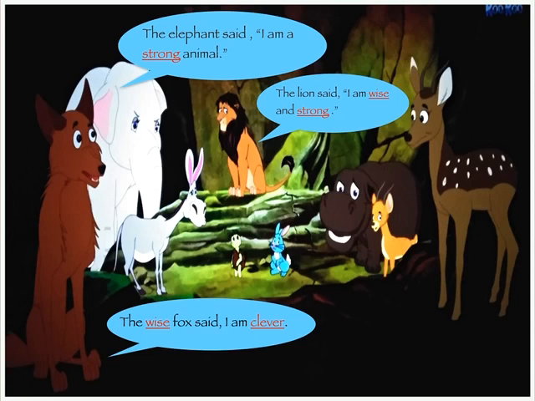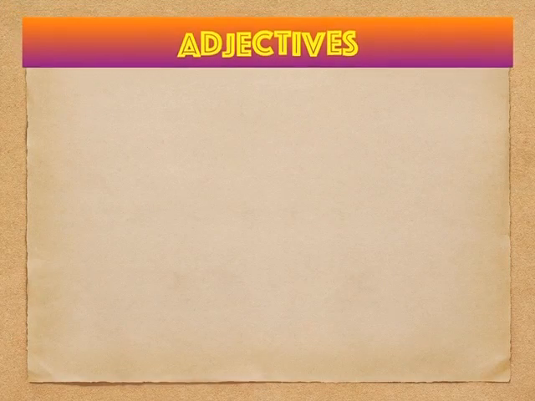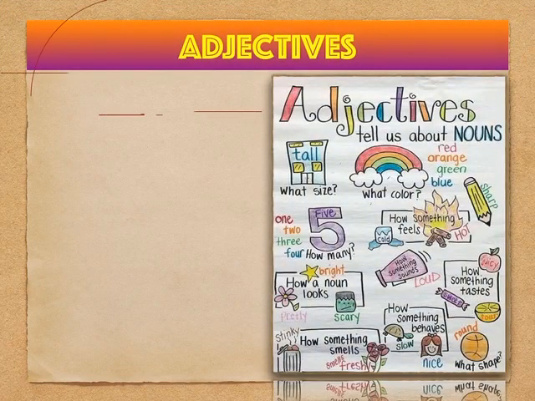Let me complete the story over here. So, at last, the lion was selected as the king of the jungle because he possessed all the qualities that a king has. Now, let's move on towards our today's topic. Our today's topic is adjectives.